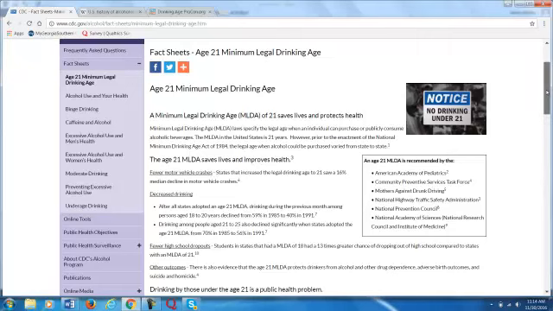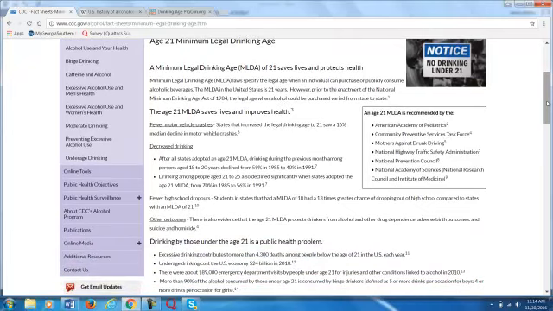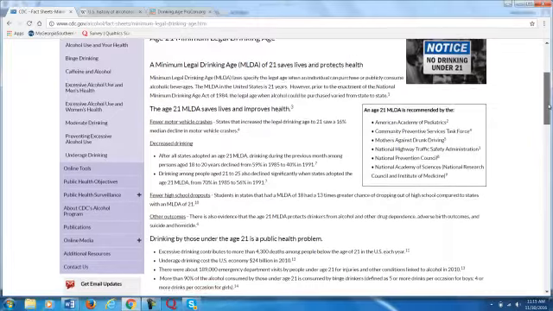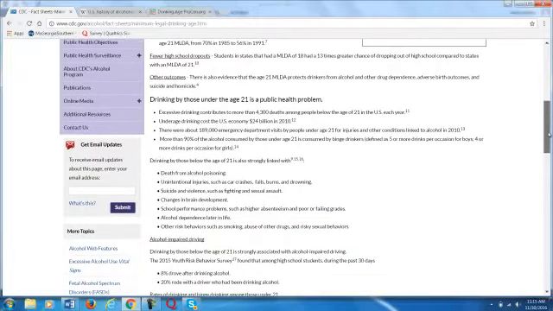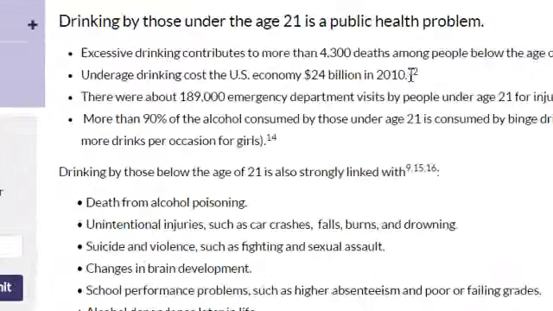Now, the minimum legal drinking age varies from state to state. Underage drinking costs the economy.